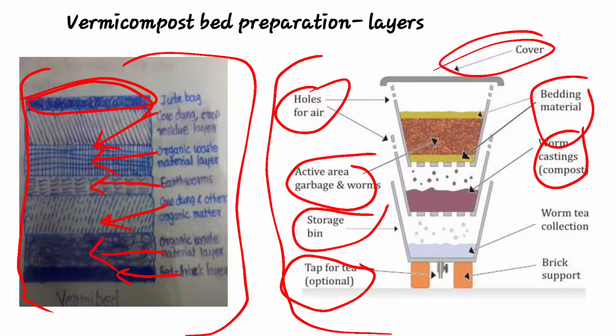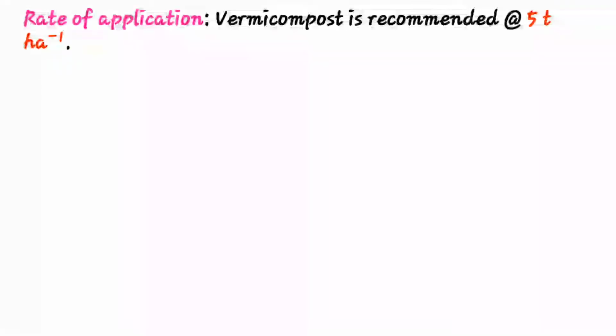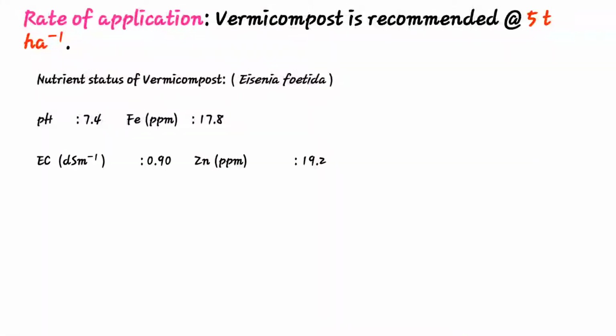Okay, this is the vermicompost preparation layer. Then see next the nutrient status of vermicompost. The rate of application is 5 tons per hectare. Then see nutrient status.